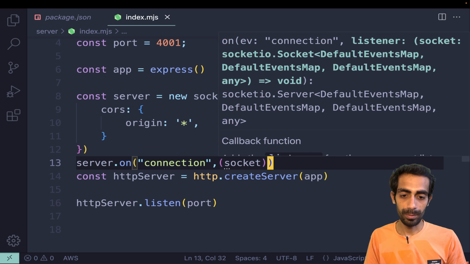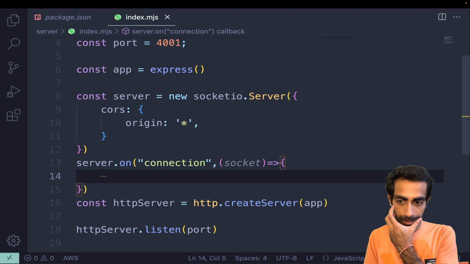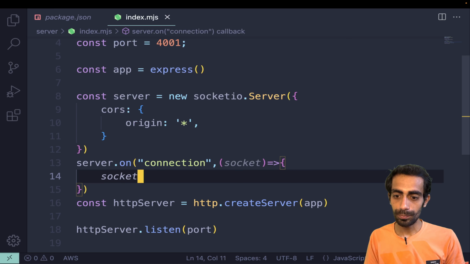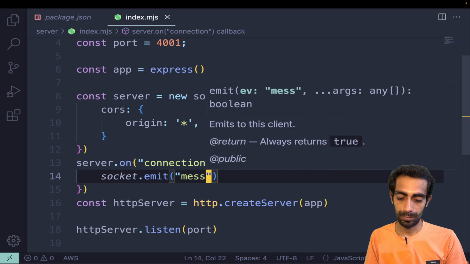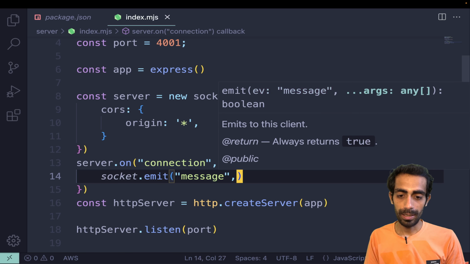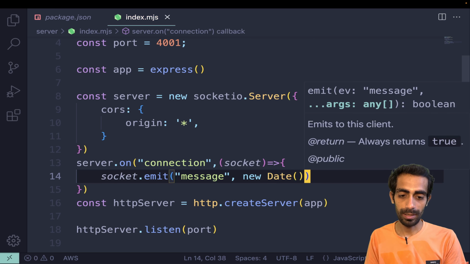It will be something like sending the message. To send the message, I'll say socket.emit message, and the message would be new Date, the current date, that I need to send.